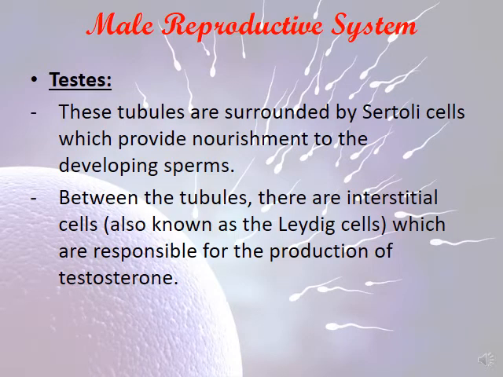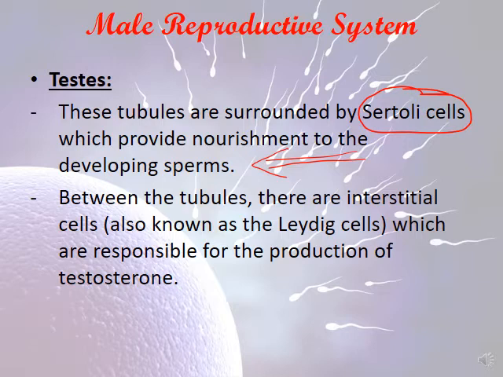These tubules, which tubules? The seminiferous tubules are surrounded by Sertoli cells. What is the role of the Sertoli cell? Sertoli cells provide nourishment to the developing sperm. So this is the role of Sertoli cells.